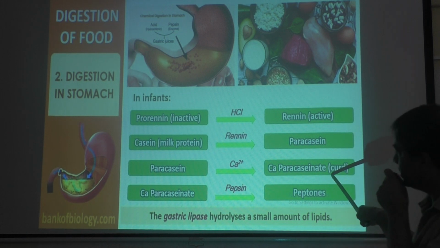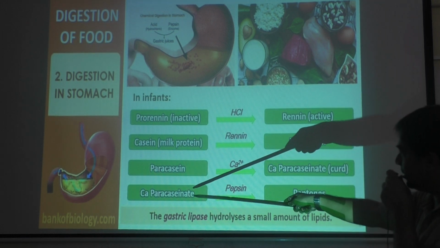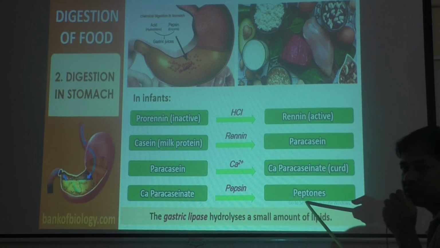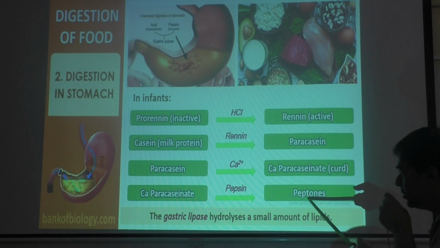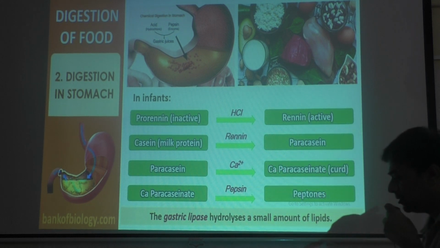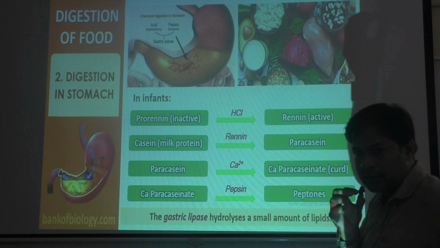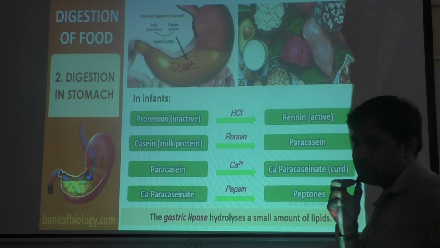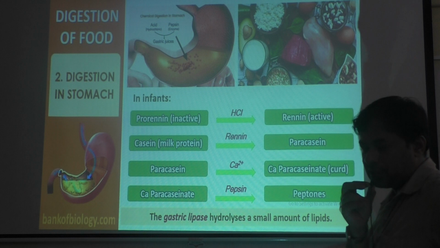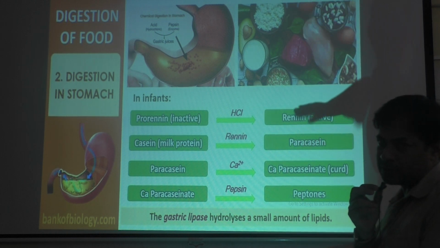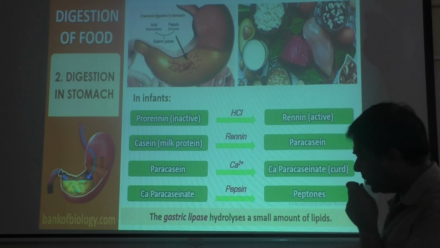Then next, this calcium paracaseinate will be converted to peptones with the help of the enzyme pepsin. So you see there, in case of adults, what happens? HCl will convert pepsinogen into pepsin. Then the pepsin will convert proteins directly into proteoses and peptones. Here peptone is produced at last.